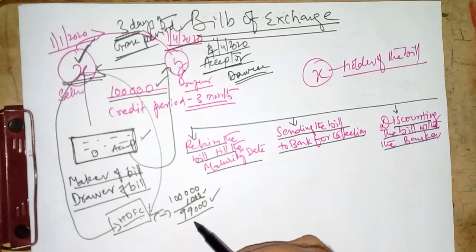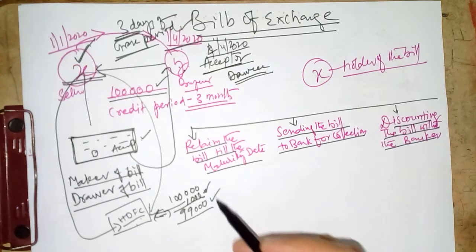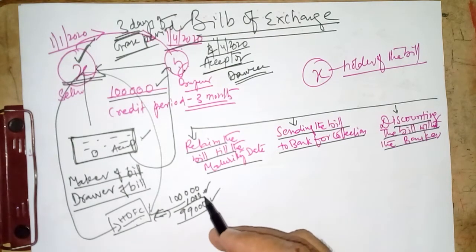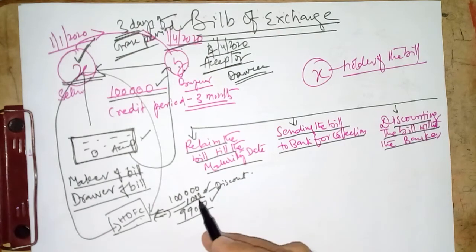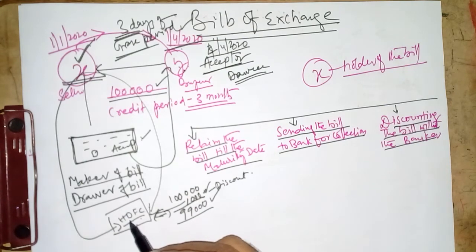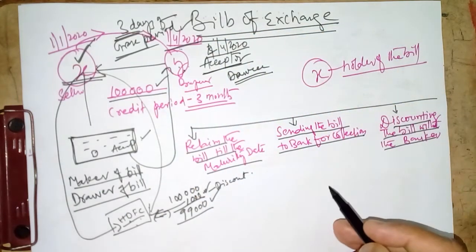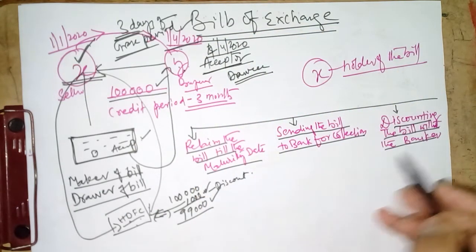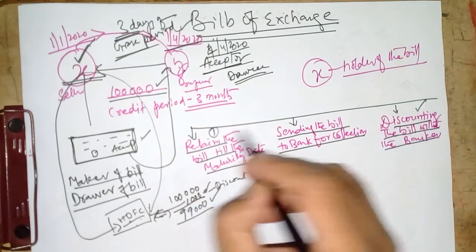Right? So, what is the benefit for the banker for waiting for 3 months? That is 1000 rupees, the commission, that is in the form of discount. That is 1000 rupees benefit to the bank. So, now X will get the money and the banker will keep the bill. On the maturity date, the banker will go and collect the money. Alright. So, this is the most important feature of the bill, that is discounting the bill with the banker. So, this is option 1.